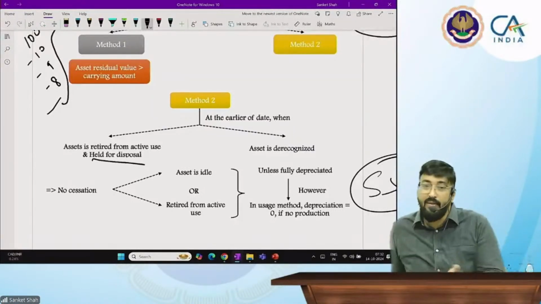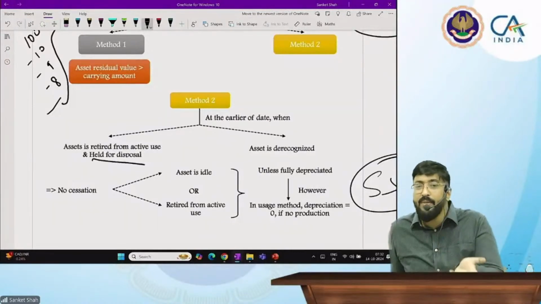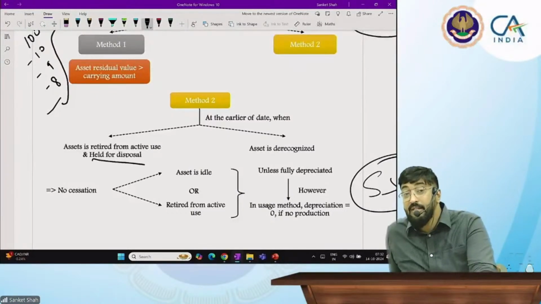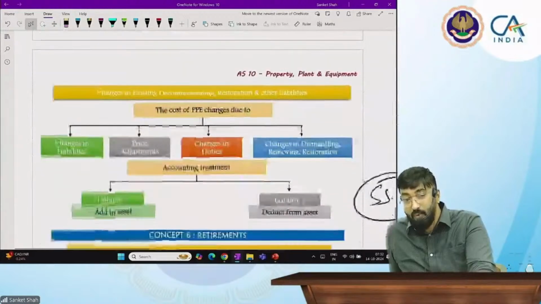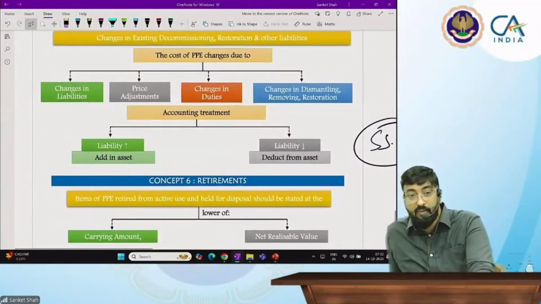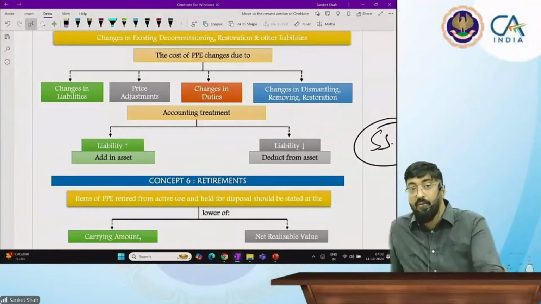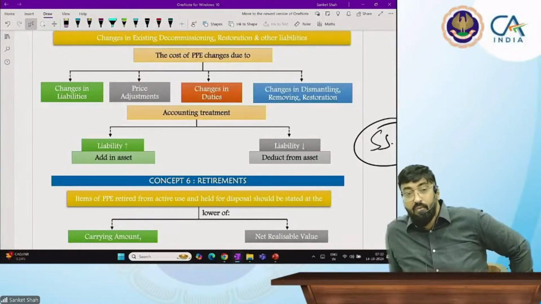And second one, if asset is fully depreciated, whichever is earlier, is the cessation of depreciation. Got the concept? So this chart is very important. So now on this we will have the question. I will take this part through question.